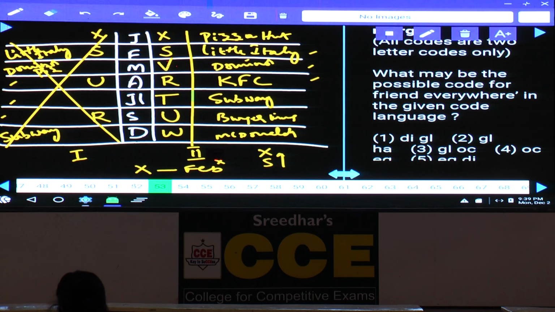Now question number 53 based on coding and decoding. Now in this coding and decoding, what is the information we have? 53 to 57. Now in this one, gratitude for best friend. Gratitude for best friend is written as